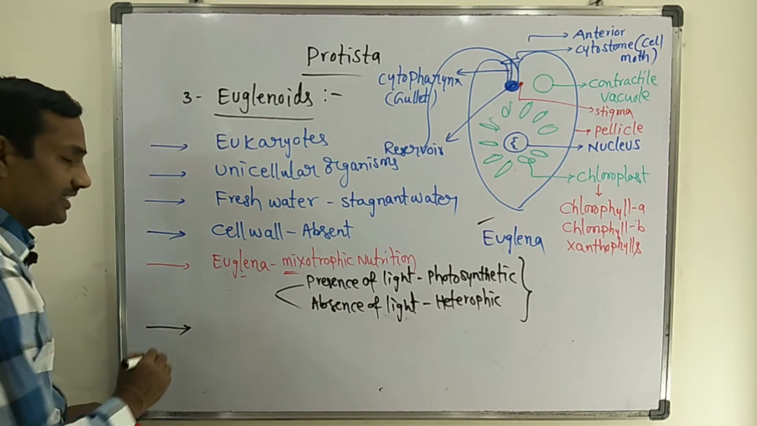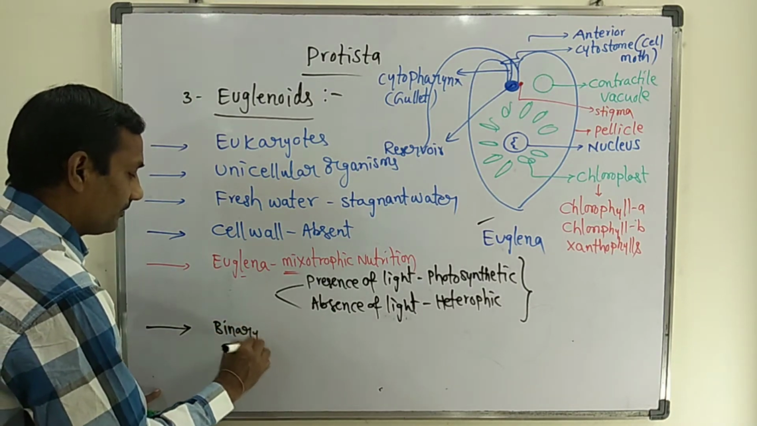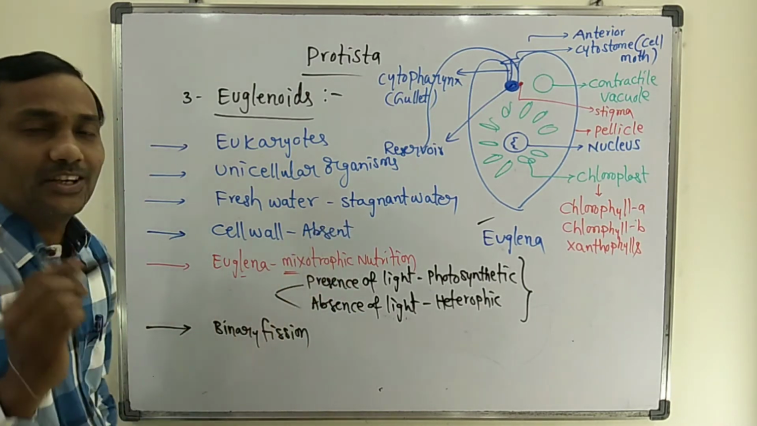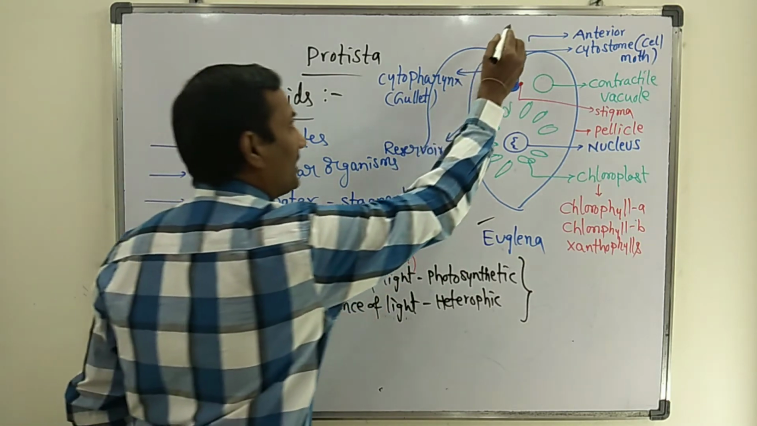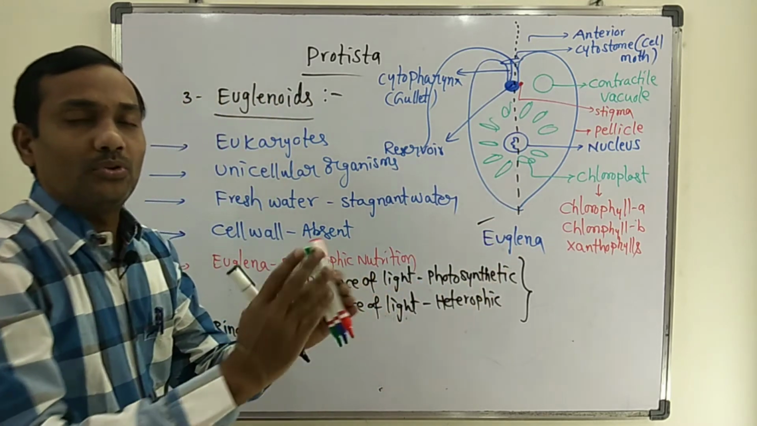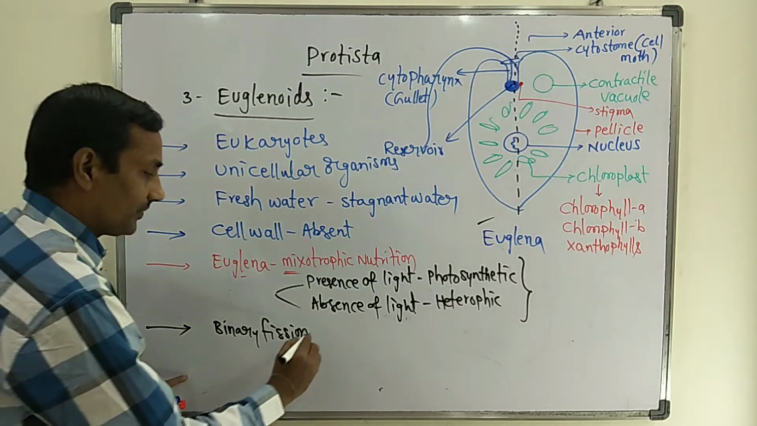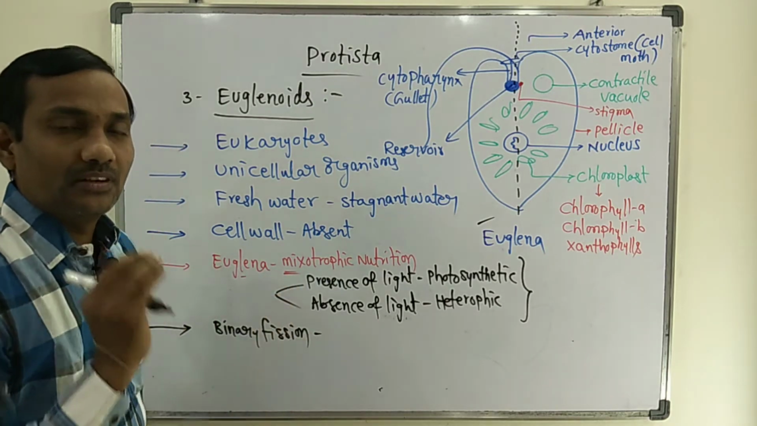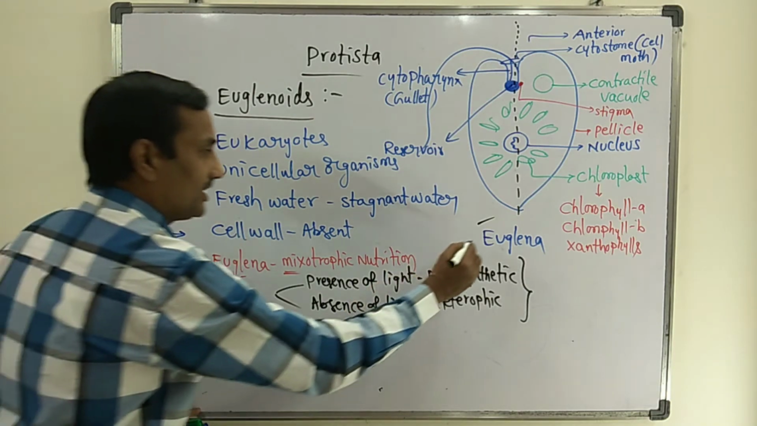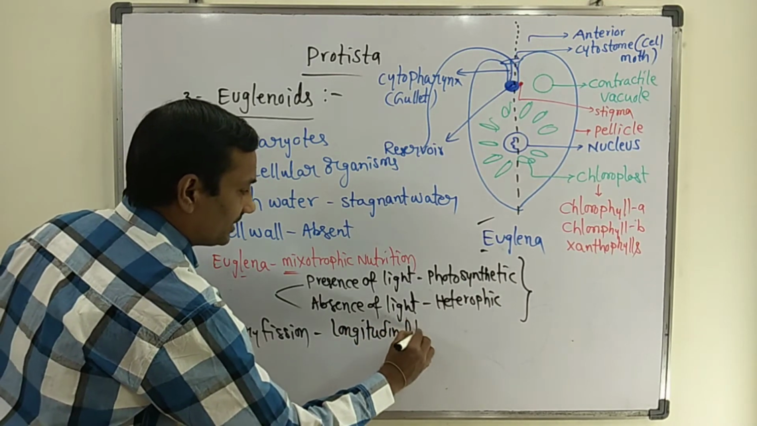If you look at reproduction, mainly binary fission can be observed in Euglena, especially longitudinal binary fission. One single cell divides longitudinally and produces two equal identical daughter cells. That is the simple asexual reproduction seen in euglenoids, especially in Euglena. That is longitudinal binary fission.